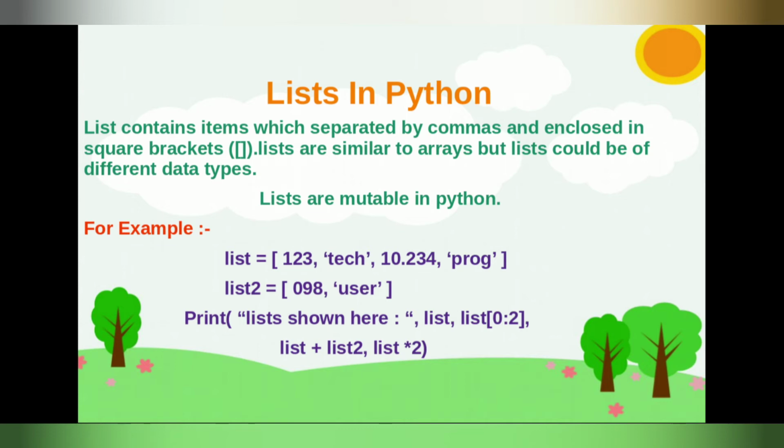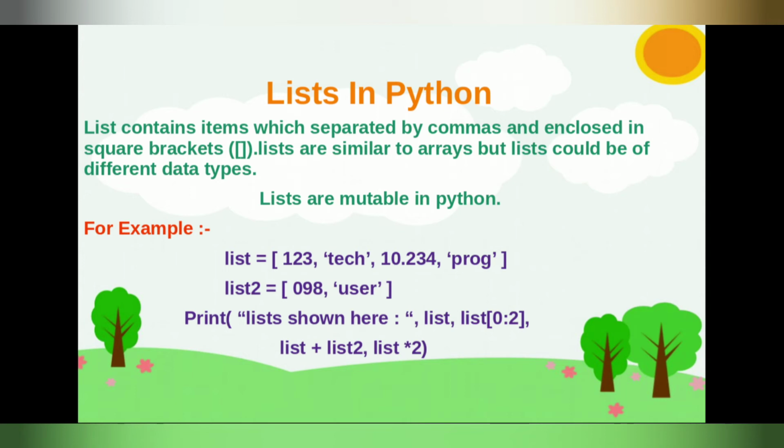If you want to see the list, you can see the examples, friends. Lists and arrays are similar, but as you know, arrays support only similar data types, but lists support different data types. Lists are mutable, friends. This mutable feature makes lists so usable. You can update and manipulate a list at any time.